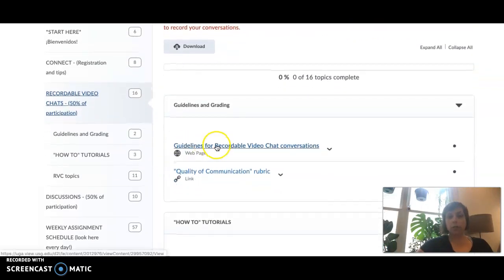The guidelines for the recordable video chat conversations are here, and here's the rubric about how these will be graded. Basically, it's a participation grade. As long as you are meeting the minimum requirements, speaking Spanish with a partner through these video chats for the minimum amount of time, you will get 100 on the assignments.